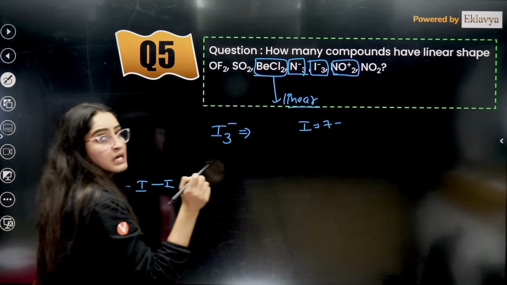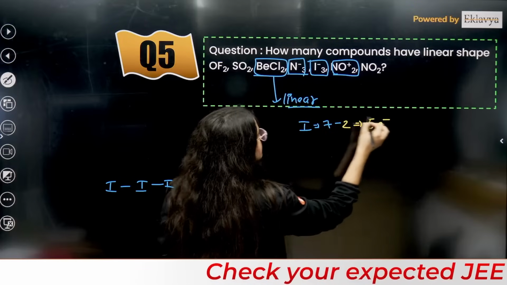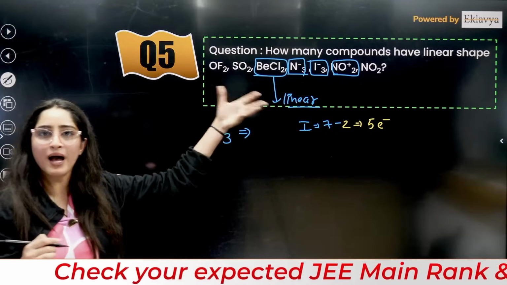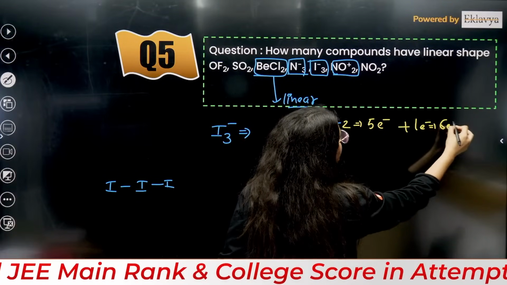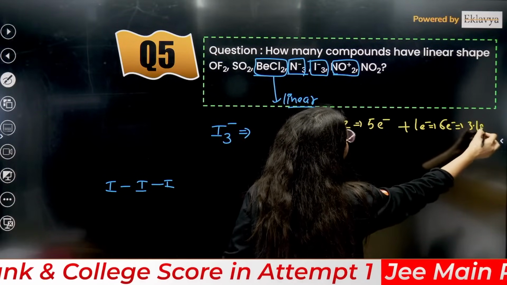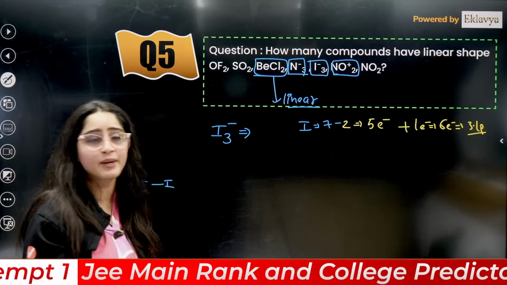Very important: you take out 2 electrons, you have 5 electrons, and I3 negative means 1 electron it is gaining also, so it is 6 electrons. 6 electrons means 3 lone pairs. 2 bond pairs plus 3 lone pairs means trigonal bipyramidal geometry.